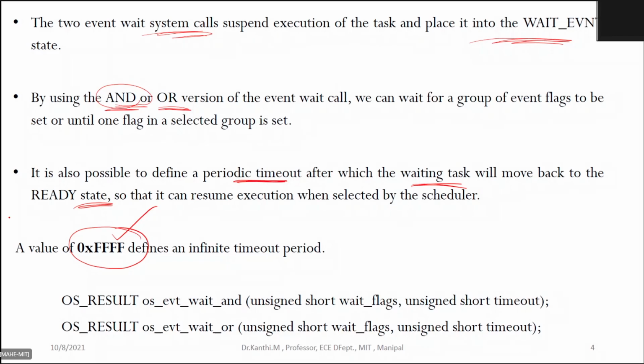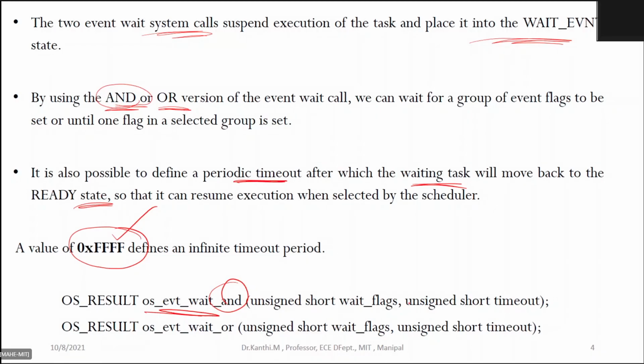So this is the syntax for your event. os_event_wait_and means you will be waiting for multiple flags, where all means whichever flags are set, all need to be enabled.